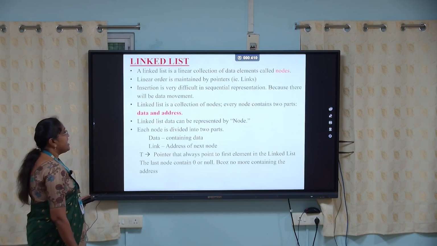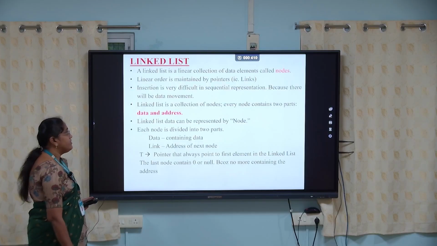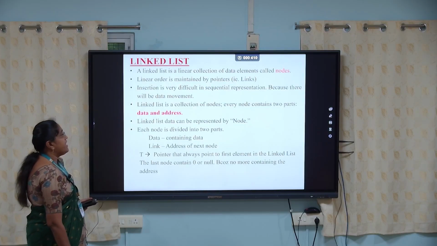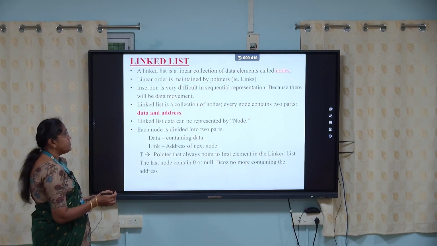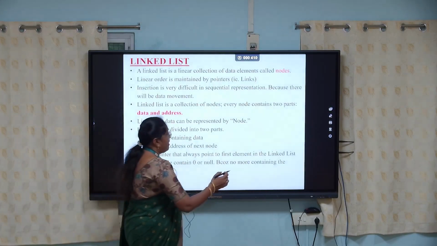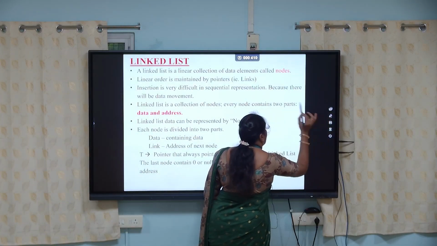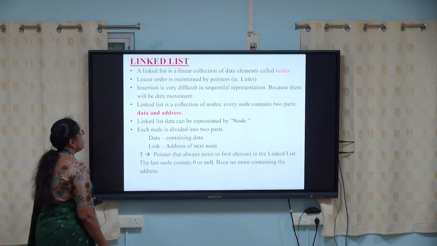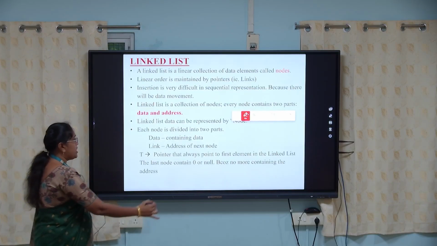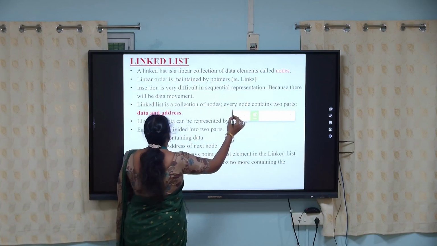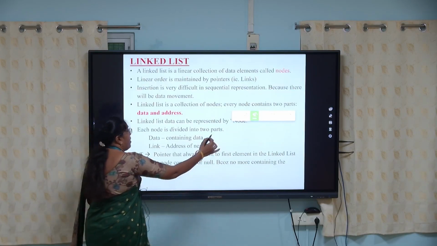Linked list is a linear collection of data elements called nodes. Linked list is a linear data structure. Linear order is maintained by pointers. Insertion and deletion are very difficult in sequential representation because there will be data movement.